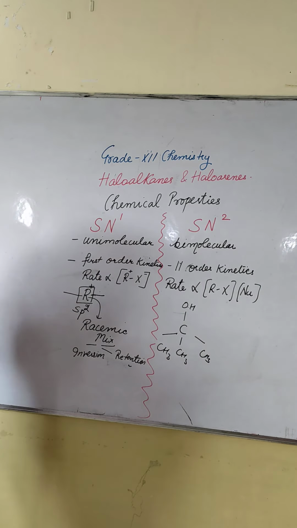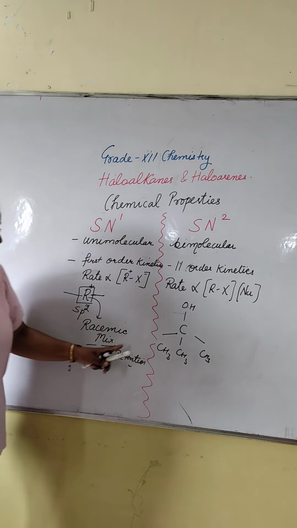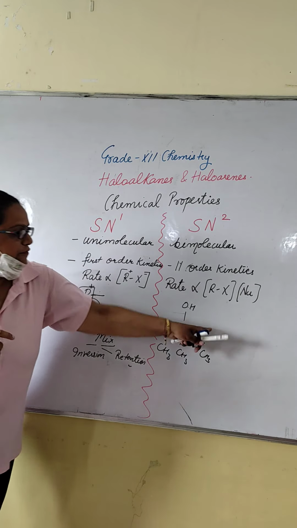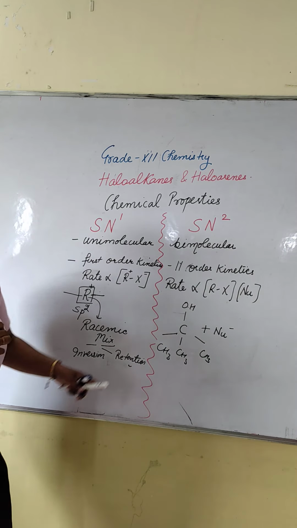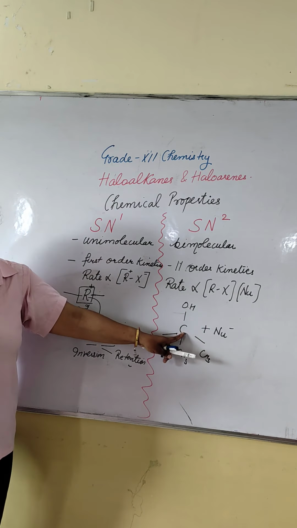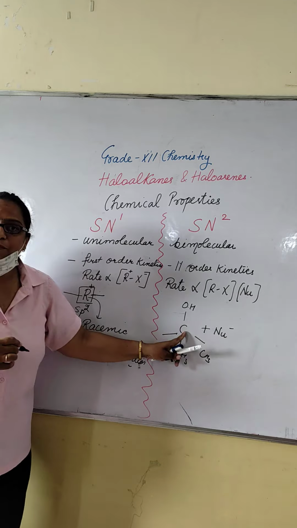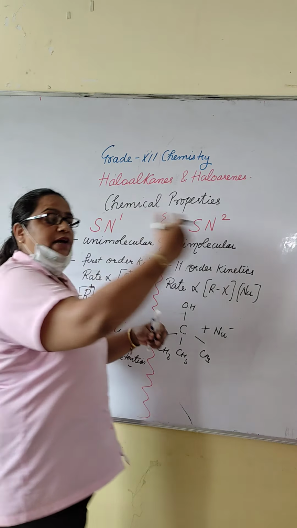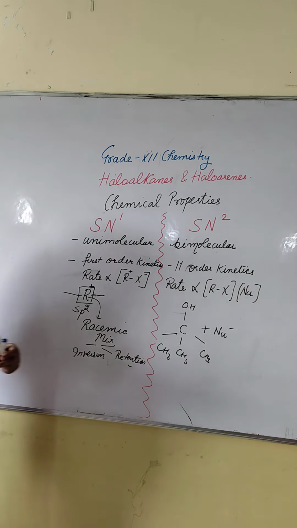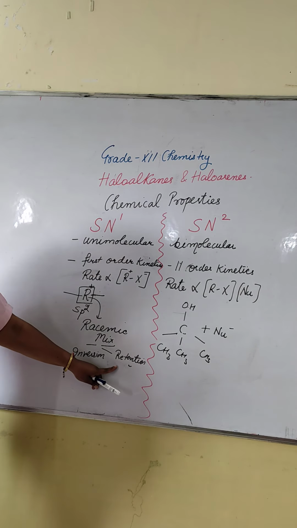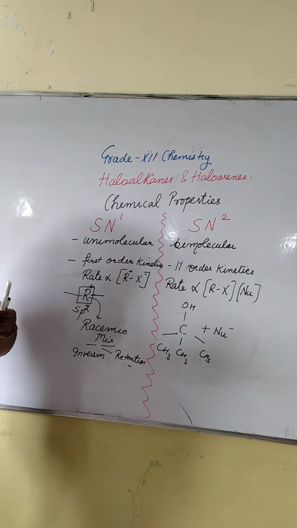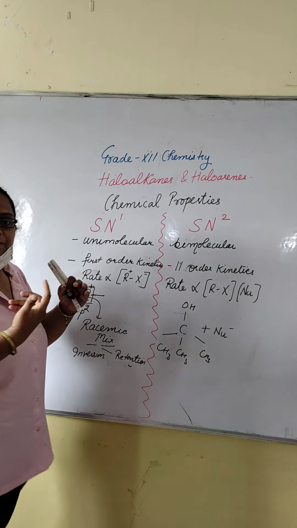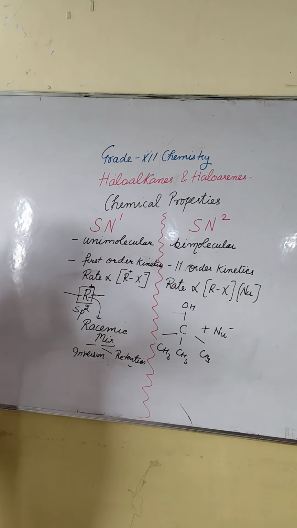This is a tertiary alcohol. So on this carbon, we have an attacking nucleophile. It can attack from the front side or from the back side. If it attacks from the front side, the configuration remains the same, which means retention of configuration. But if it attacks from the back side, inversion of configuration takes place.